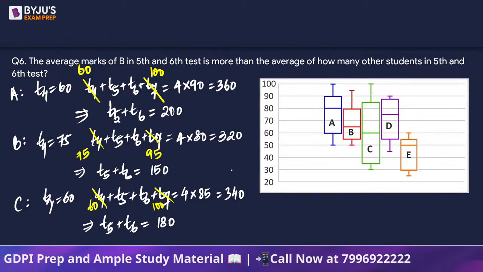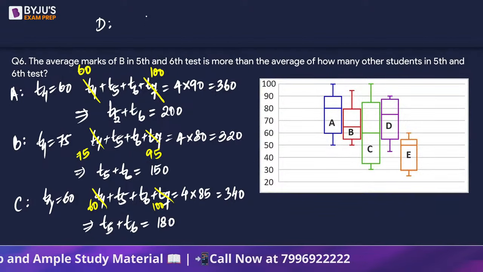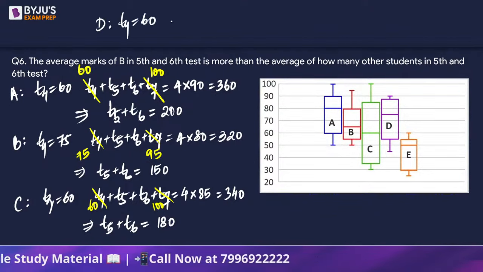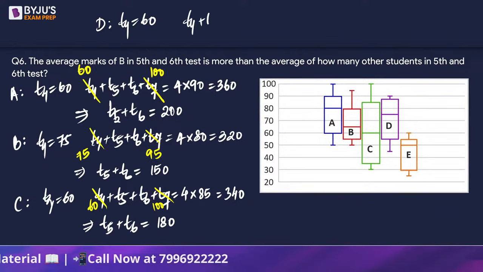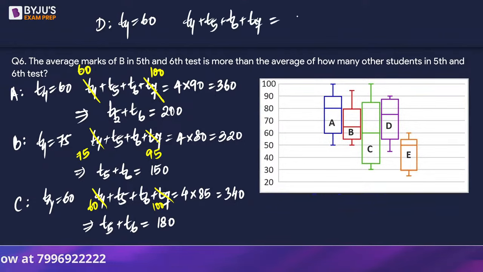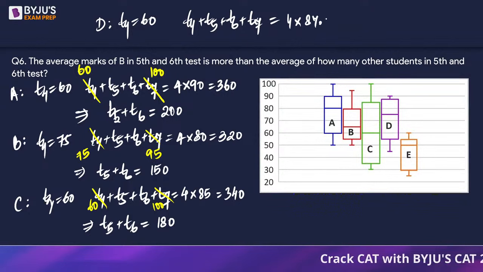Next is let's find out D. D का T4 is 60, हमें पता है. और T4 देखो, see, I'm writing down everything. While solving in the exam, we are supposed to not write down everything. ये T4, T5, T6, T7 जरूरत नहीं है. So this is going to be 4 into the upper value, which is 87.5, right?